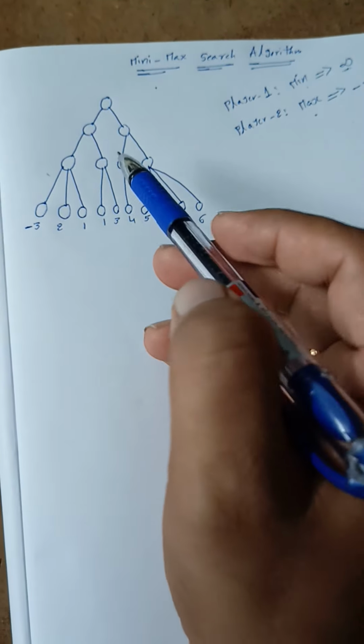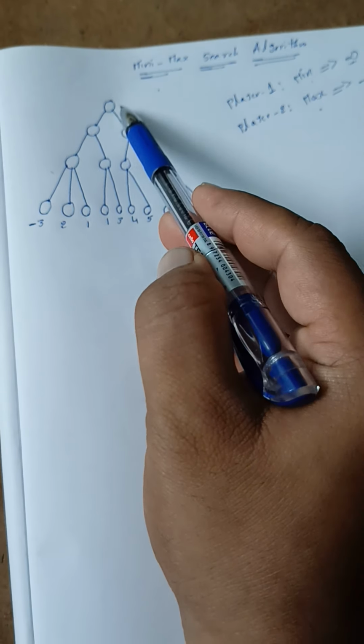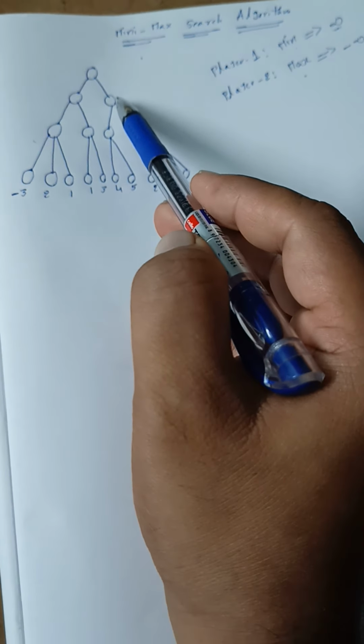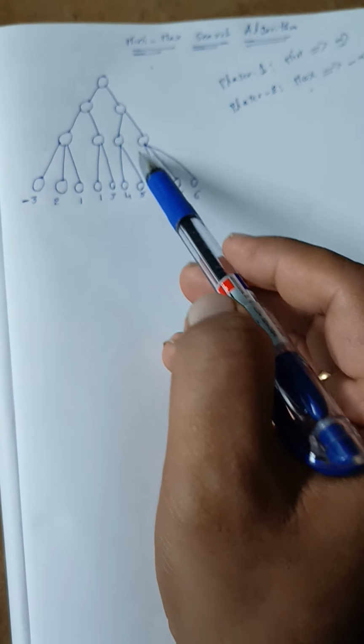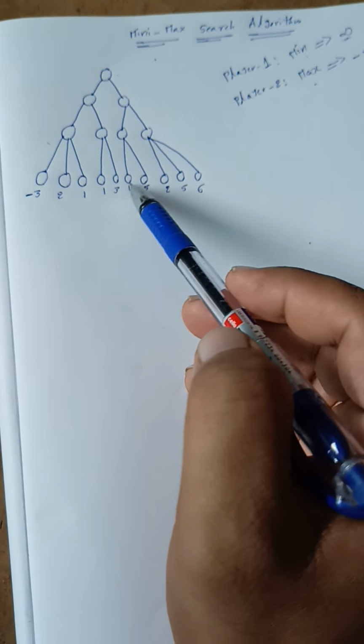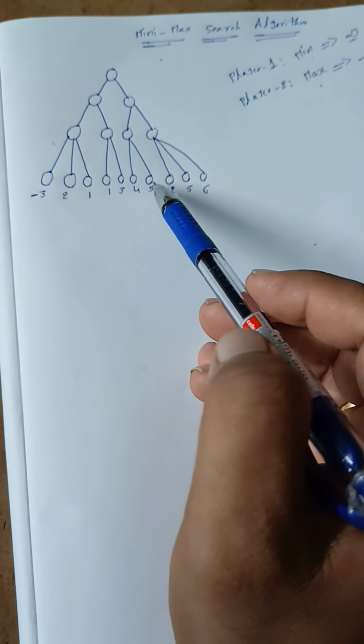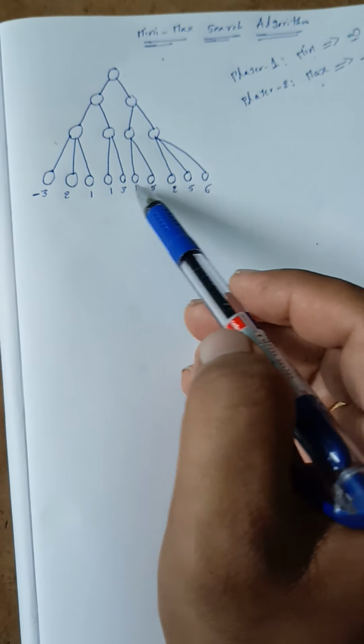Here we have four levels: level 0, level 1, level 2, level 3. The bottom is level 3. This is depth 0, then depth 1, depth 2, depth 3, like that. The bottom indicates the terminal nodes.